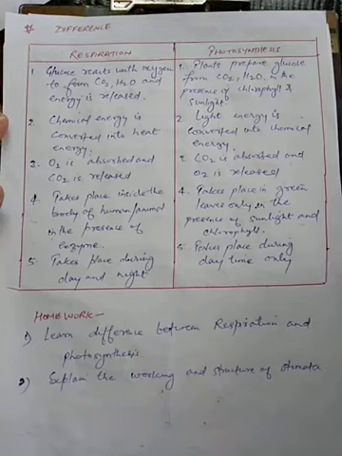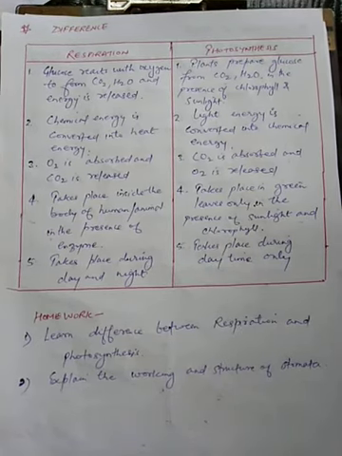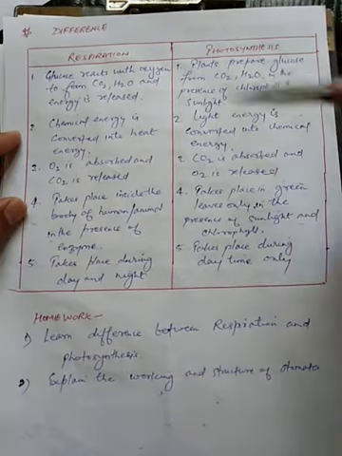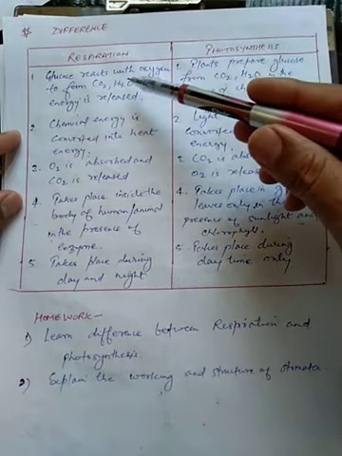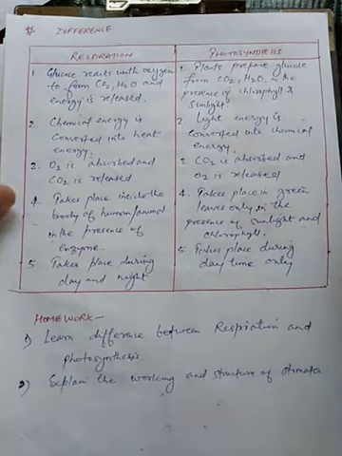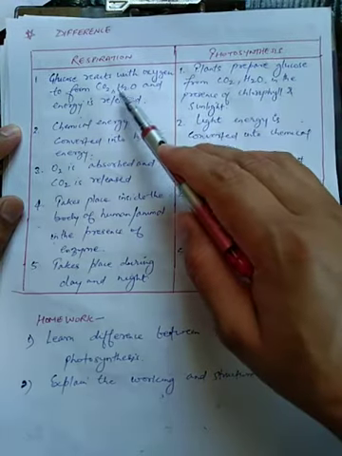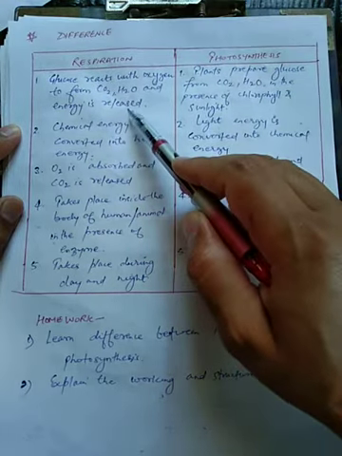So this is the last topic of chapter 3, Plant Life, of class 7 biology. Students, we were discussing differences. You can see here in respiration the glucose is being utilized. It reacts with oxygen and it forms carbon dioxide, water, and energy is released.